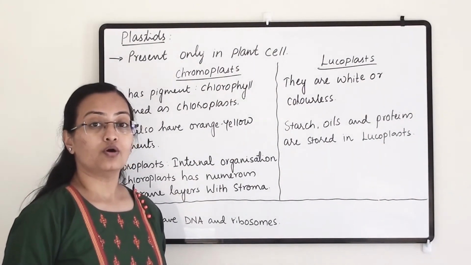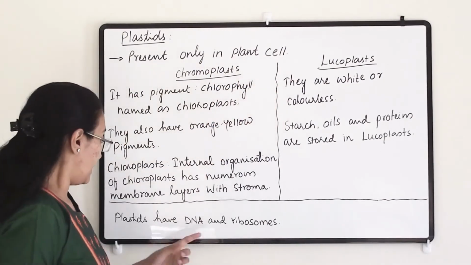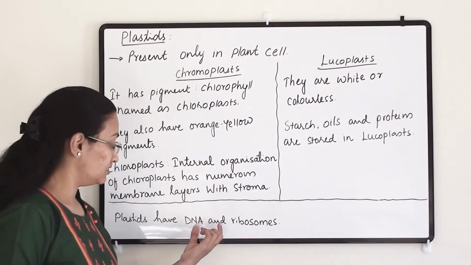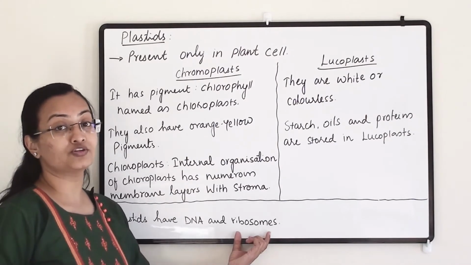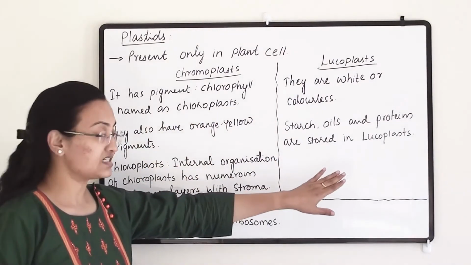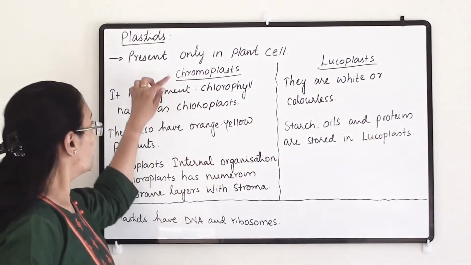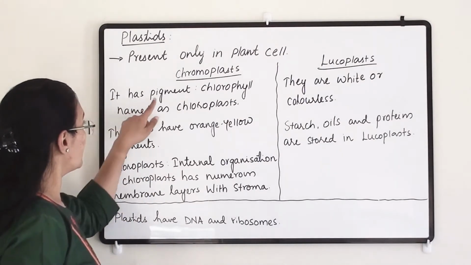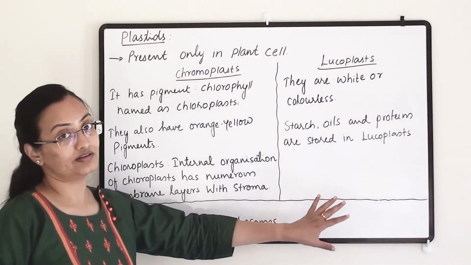Plastids are important organelles in the plant cell. They are present only in the plant cell, and they also have DNA and ribosomes. So like mitochondria, they have their own DNA and ribosomes, so they can manufacture their own protein molecules. Apart from this, there are two types of plastids. One is chromoplast and the other is leucoplast. Chromoplasts have different colored pigments, whereas leucoplasts are white or colorless.